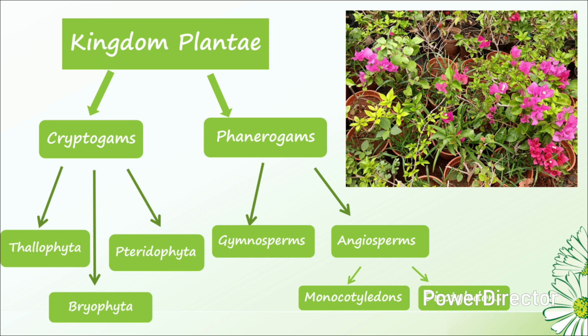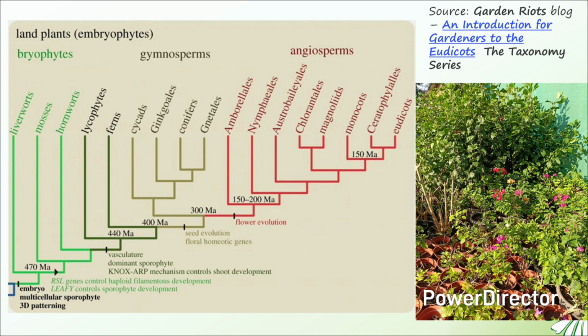Cryptogams are non-flowering, non-seed bearing plants. They reproduce via spores, which include Thallophyta, Bryophyta and Pteridophyta. Coming to phanerogams, these are flowering seed bearing plants. They reproduce through seeds and flowers, which include gymnosperms and angiosperms. I will brief each division one by one.